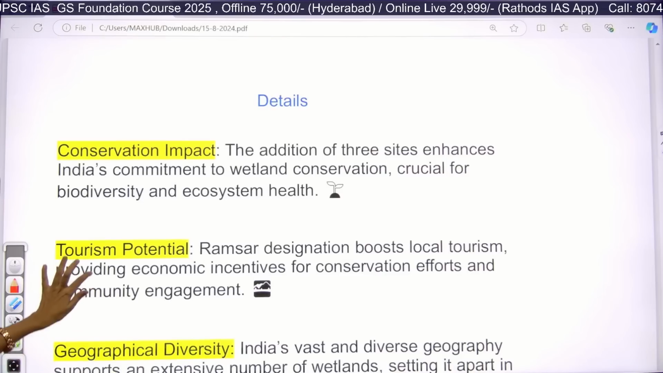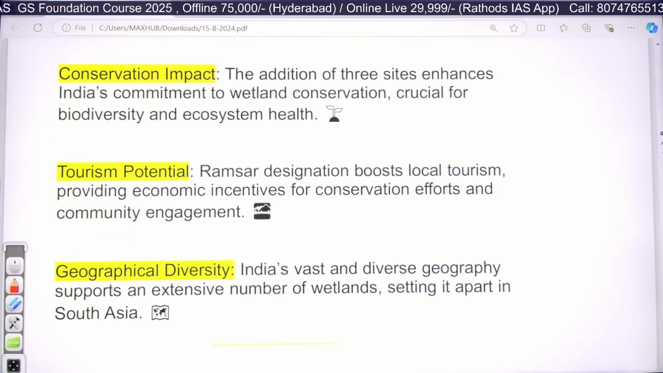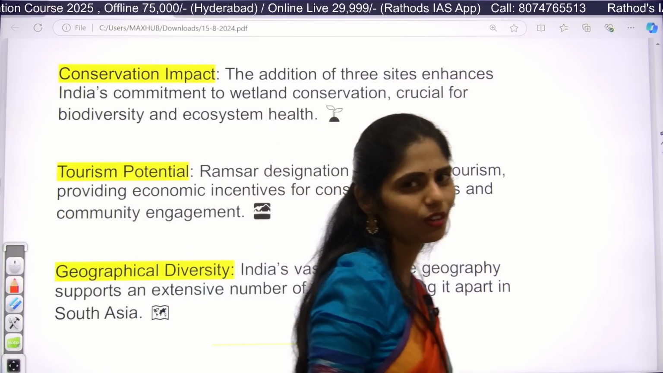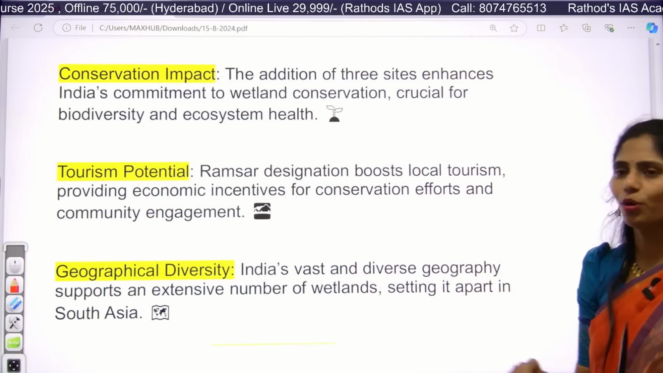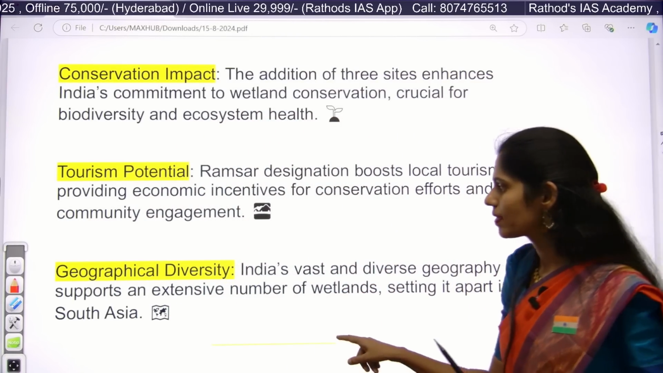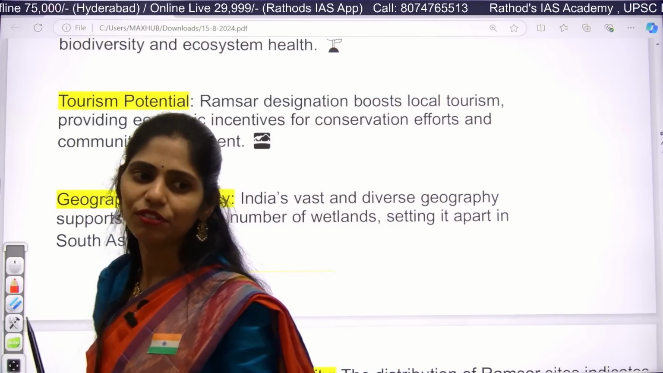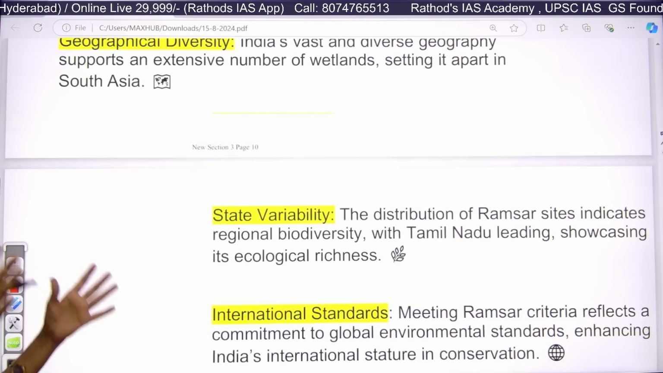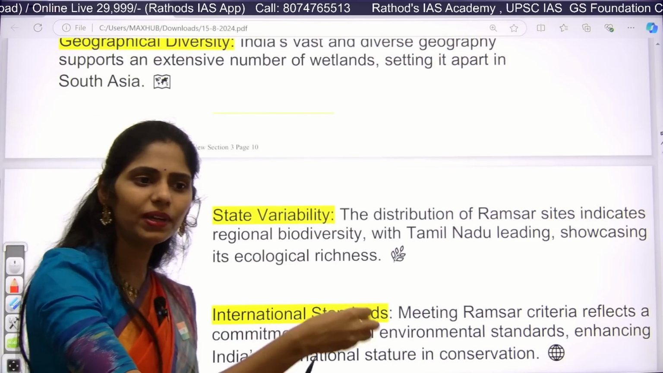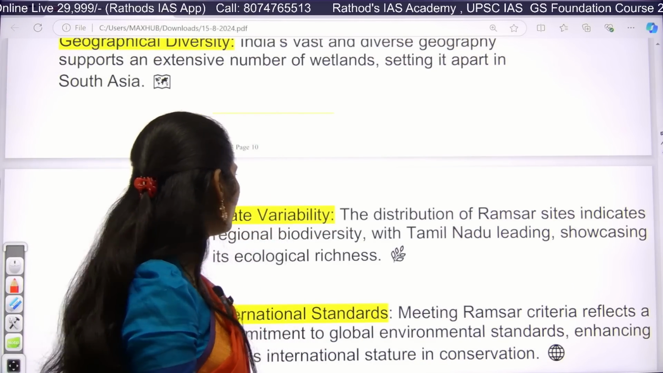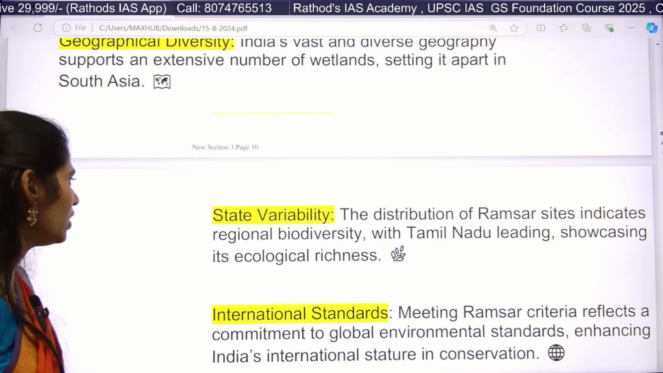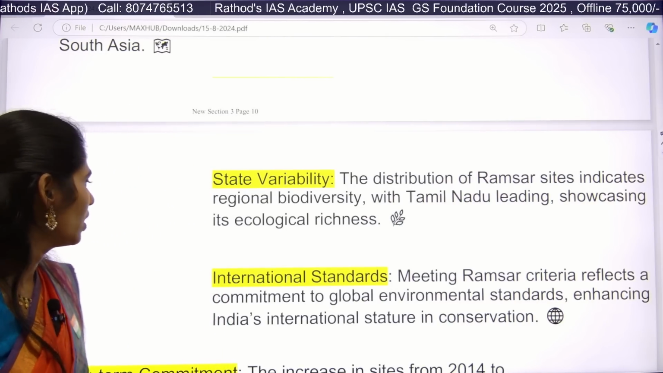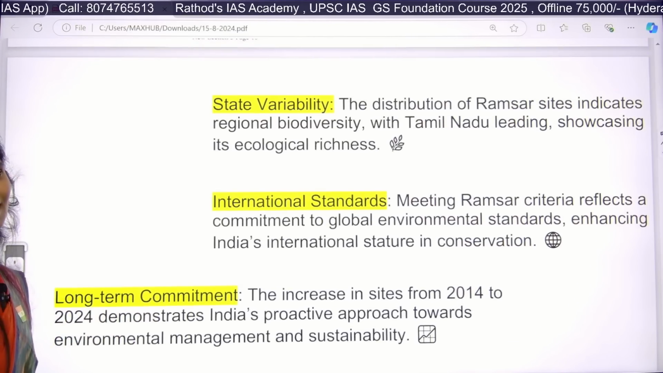So it will also be very helpful for boosting our local tourism. Whenever tourism is boosted, obviously the economy will be boosted because it will create some local employment opportunities and even community engagement. And next, it will be very helpful for identifying geographical diversity as well. Whenever we are moving from one state to another state, the diversity will change. It is not the same. So we can understand the state-wise diversity as well, so that we can have more knowledge on regional biodiversity.